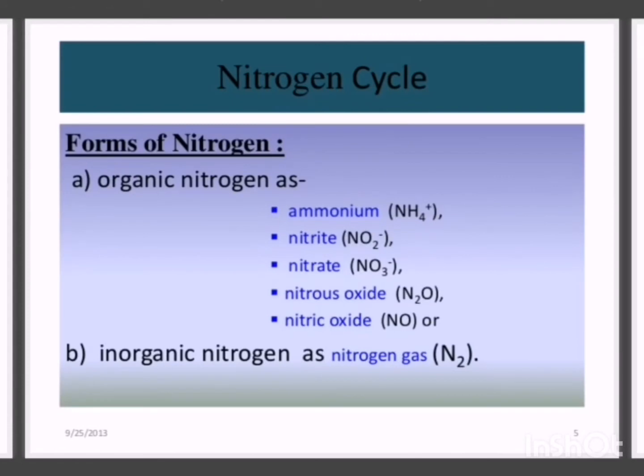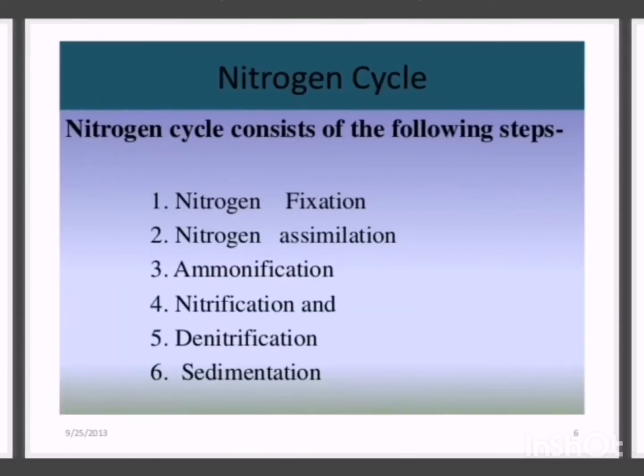So there are two forms of nitrogen. The first one is organic form, which includes ammonium, nitrite, nitrate, nitrous oxide, nitric oxide. And the second one is inorganic form, which is nitrogen gas, N2. Nitrogen cycle consists of different stages. The first one is nitrogen fixation, nitrogen assimilation, ammonification, nitrification, denitrification, sedimentation. Let's talk about all these stages in detail.